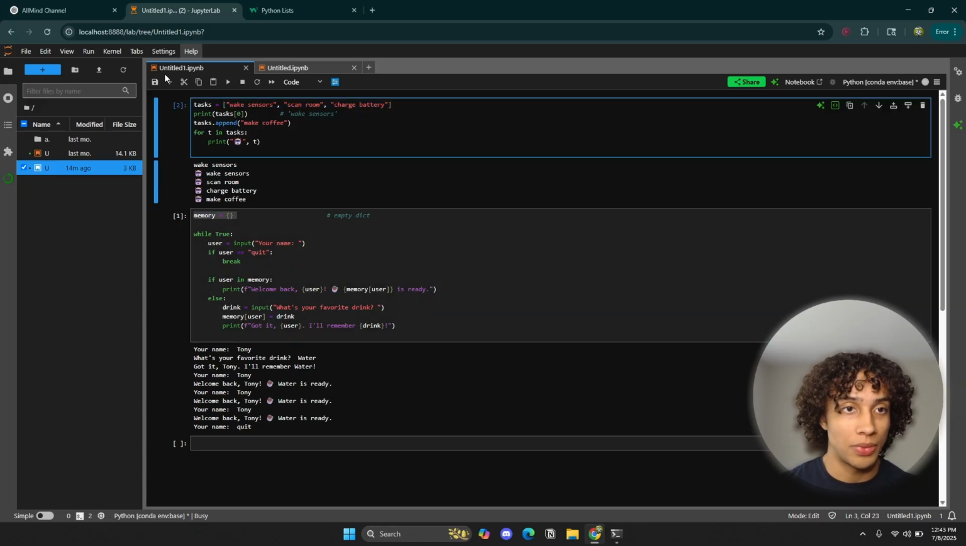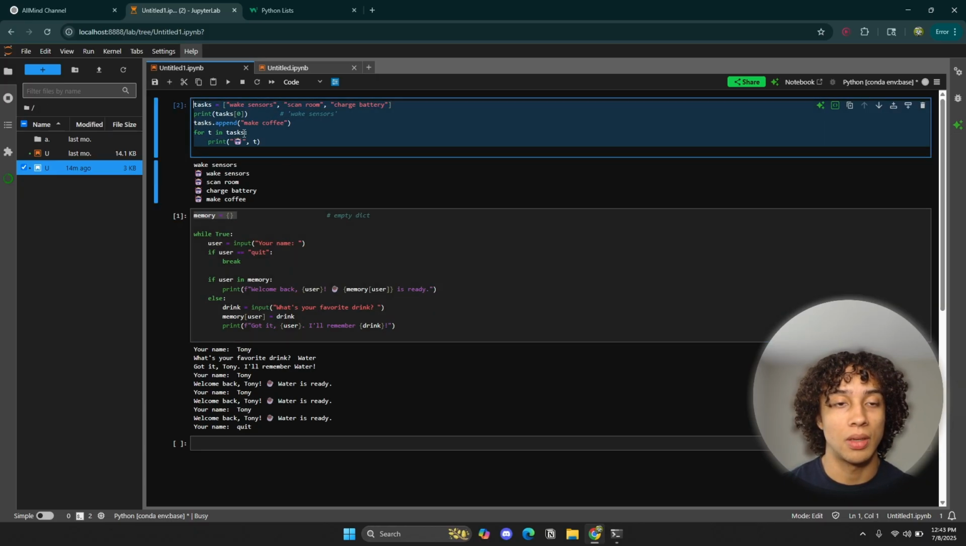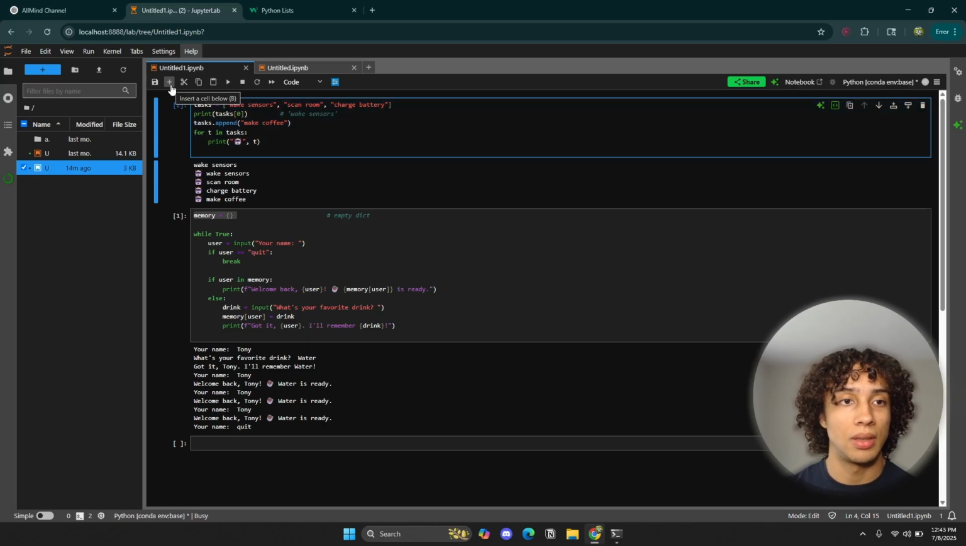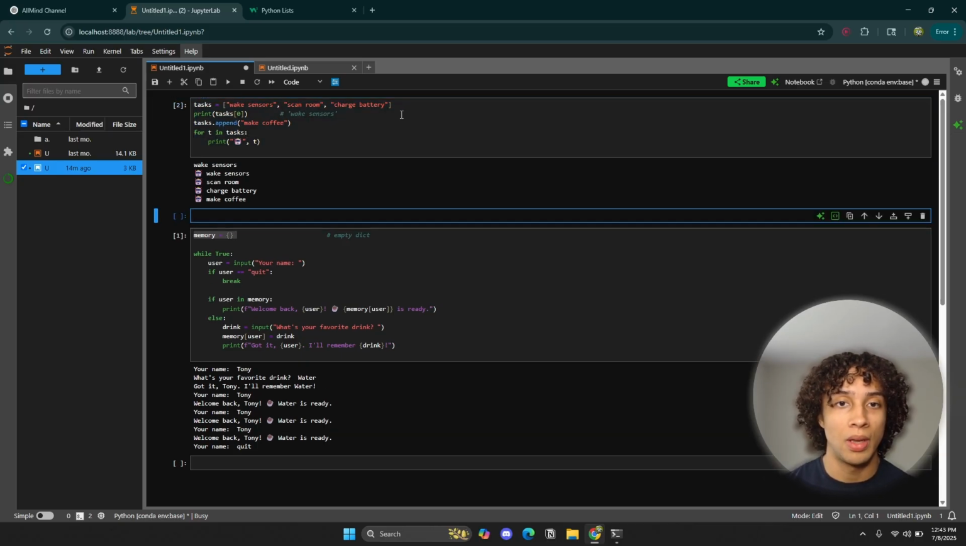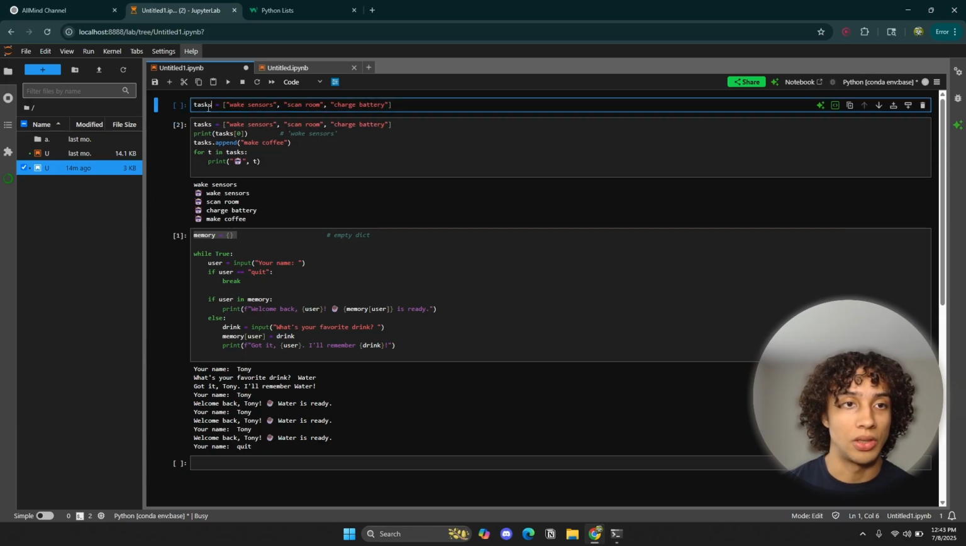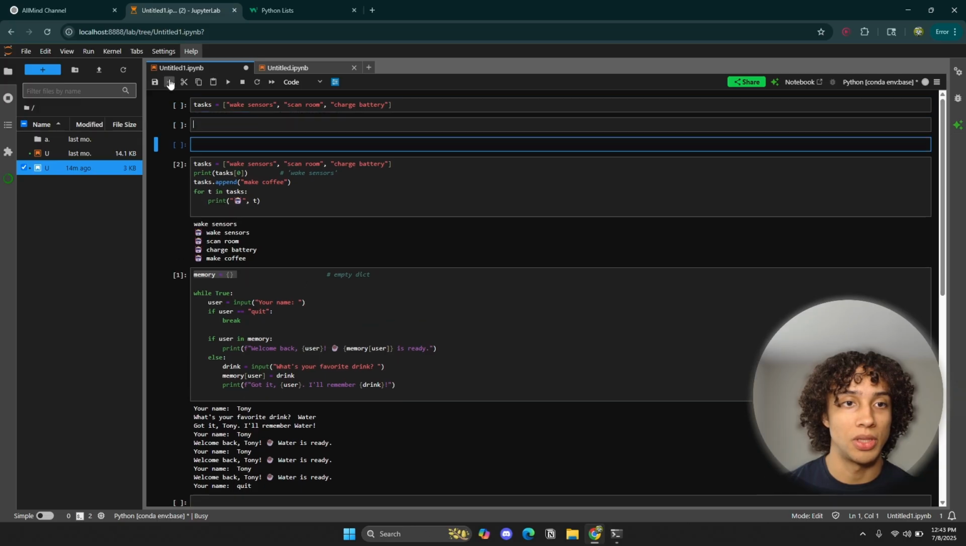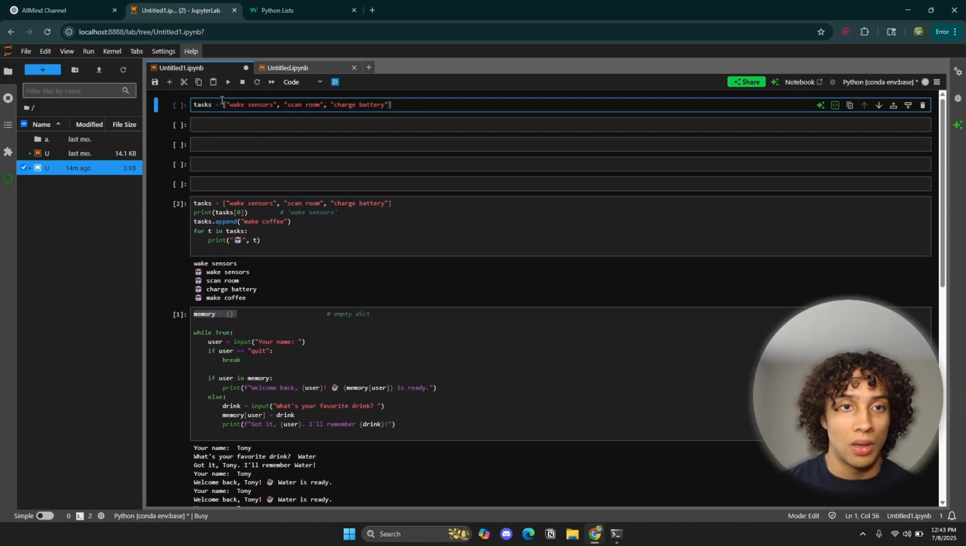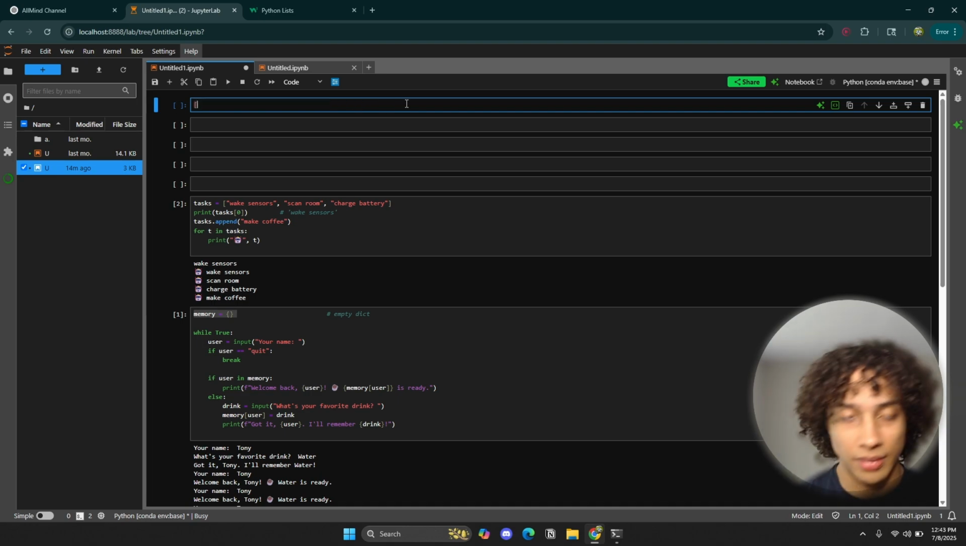Now what are those? So in this little program that we coded out here, let's break this down. Let's focus on the first line right here. So this is a list, right? Let's just focus on the concept of a list. A list is a data structure.